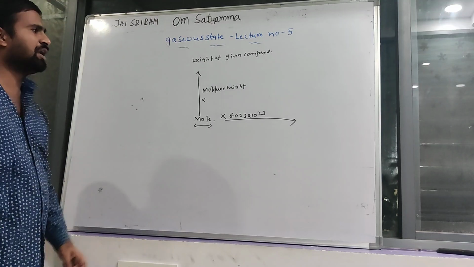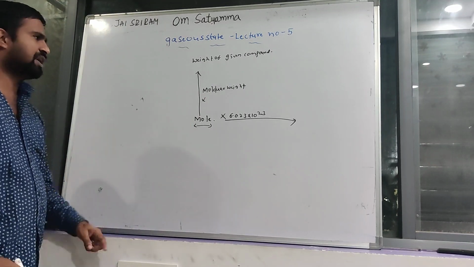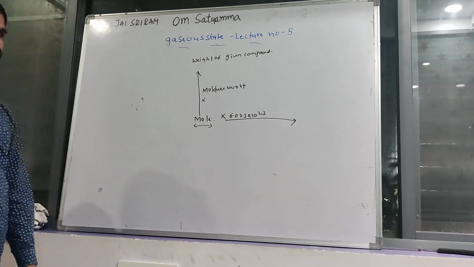Given moles into molecular weight, then you will get the weight of the given compound.